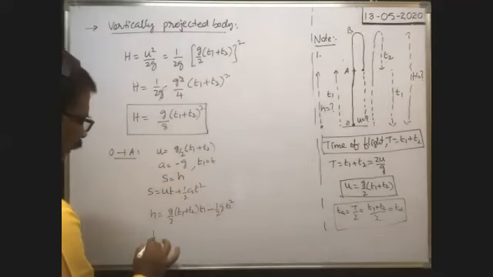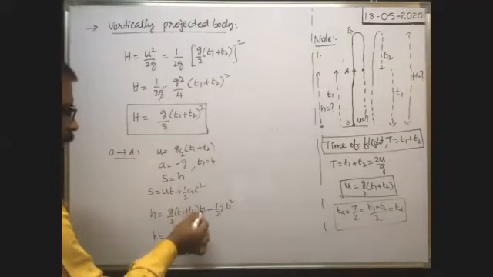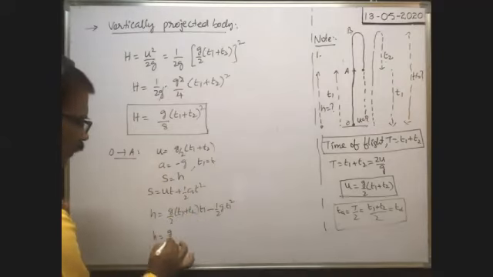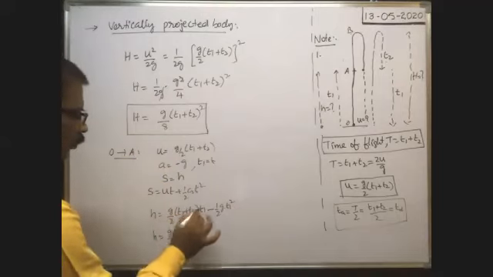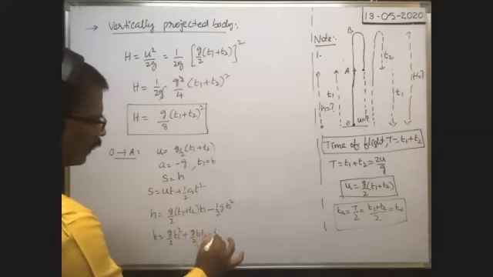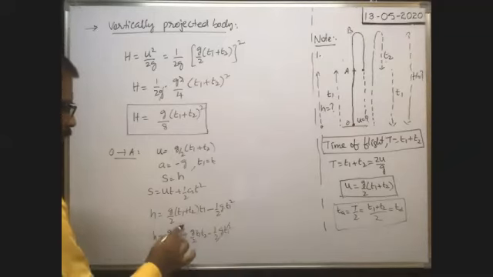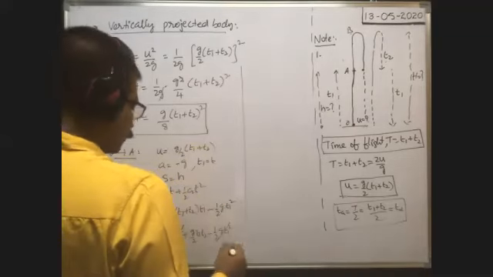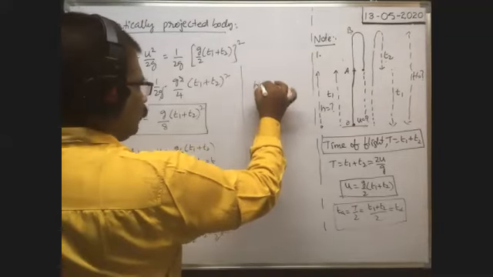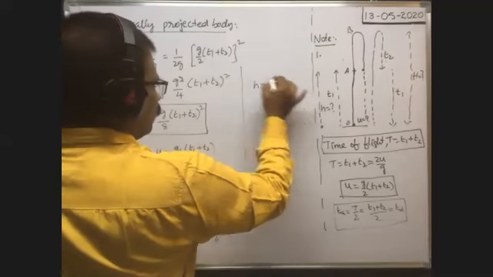Now h is equal to, you multiply them: g by 2 into t1 plus t2 into t1, that means g by 2 into t1 square plus g by 2 into t1 t2 minus half g t1 square. Half g t1 square cancels. Then remaining is h is equal to g by 2 into t1 t2.